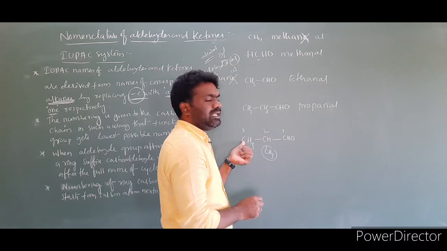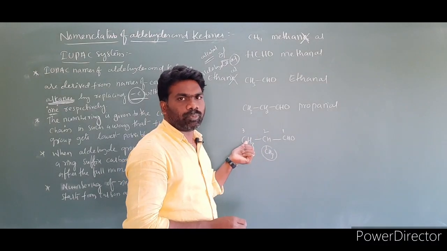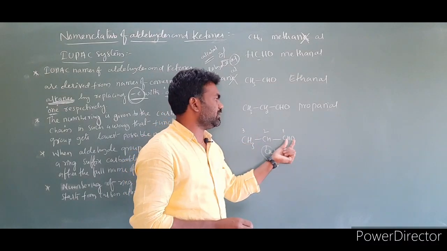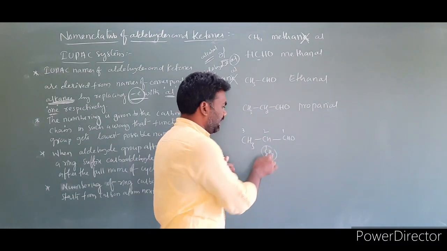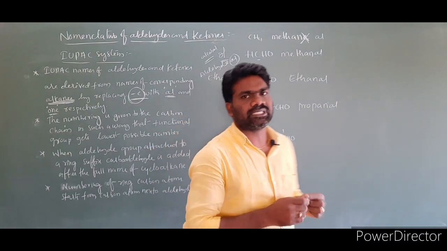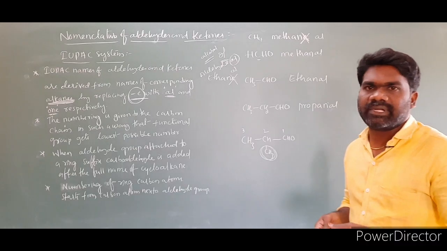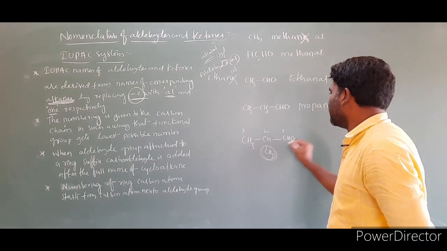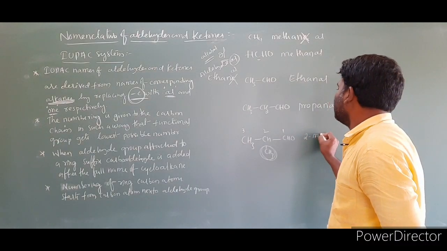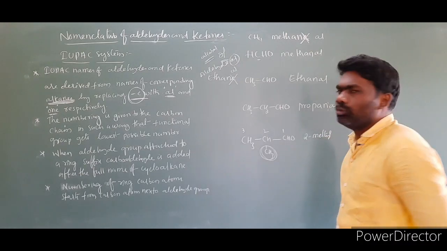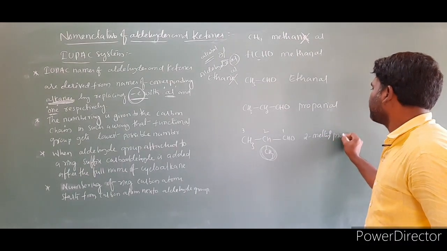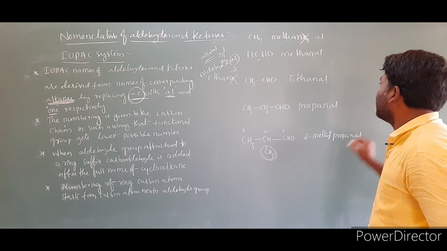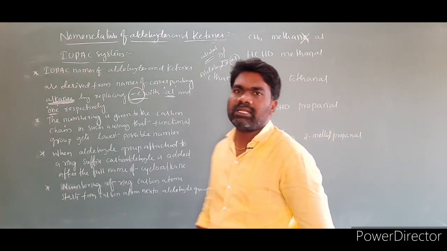What is the name of this compound? 1, 2, 3. 3 in the sense we have to write propane, and this we have to end with al, propanal. At the second position, what is the substituent? The substituents we have to arrange in alphabetical order. The name of this compound is 2-methyl propanal.